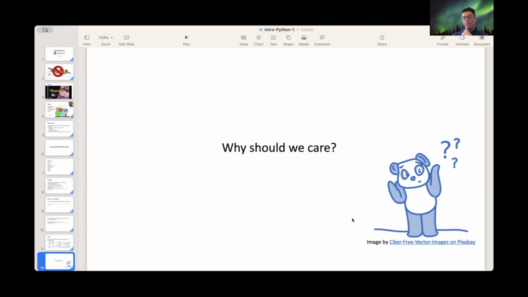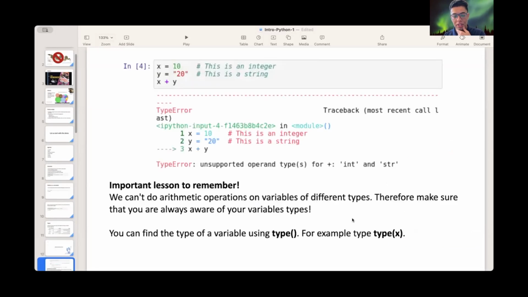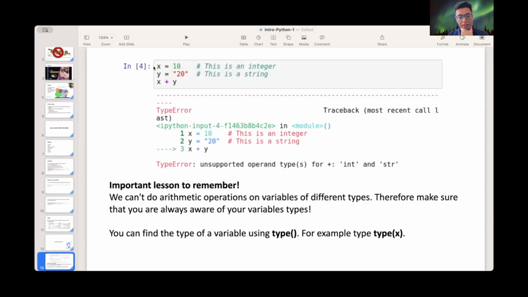We should care because we might get an error if we don't, because we can't subtract, add, or do any operation across different data types. Like in the given example, we have stored the integer 10 in x, and y is a string, and we have printed x plus y, but that can't happen because you can't add an int and a string.